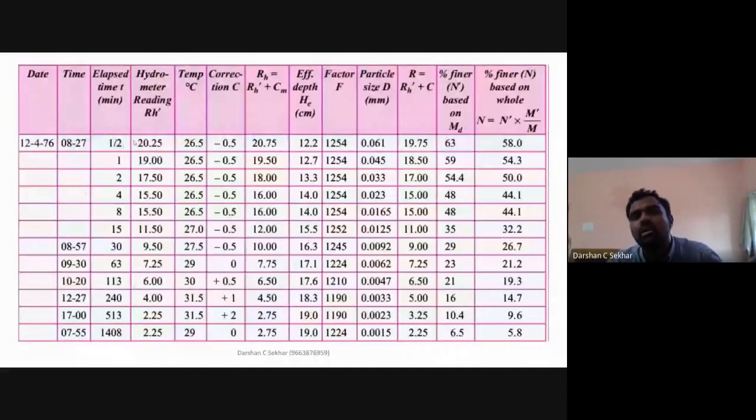Once you get these values, you can prepare this chart. You know the hydrometer reading, and you can get the hydrometer reading here. That is the hydrometer reading which you are going to place there. From this, you can find out what the percentage is here.